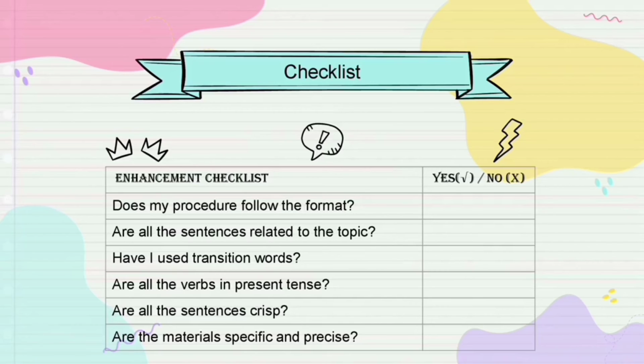Are all the sentences short and crisp? Are the materials specific and precise? If it is correct you need to put yes, or else you need to put no.